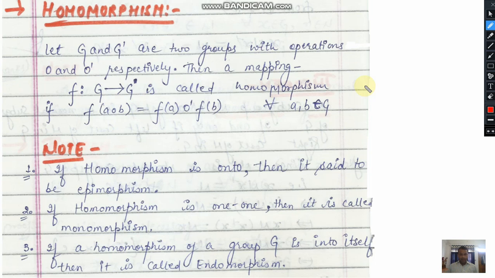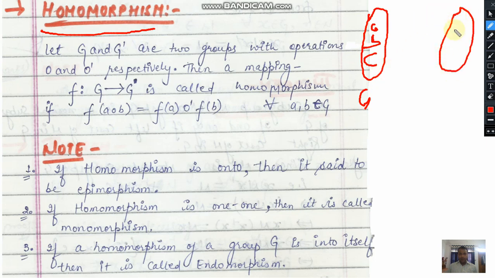However, I will find some numerical problems for your practice based on normal subgroups. Now we are discussing homomorphism. What is a homomorphism? Let G and G dash be two groups. Let us suppose this is a set G having three elements a, b, c. This may be finite or infinite, but here we are assuming only three elements. And there is one more group, G dash. This also has some elements. Let us suppose it has elements l, m and n.